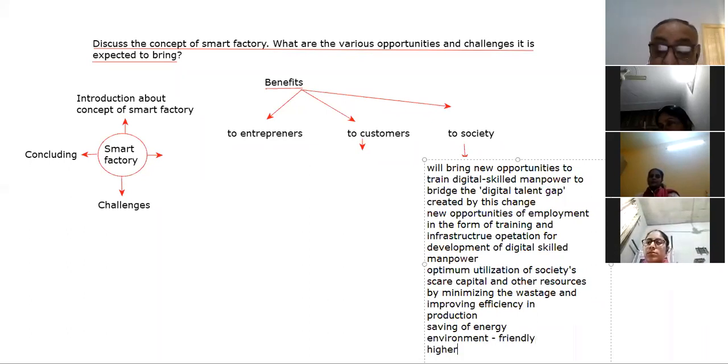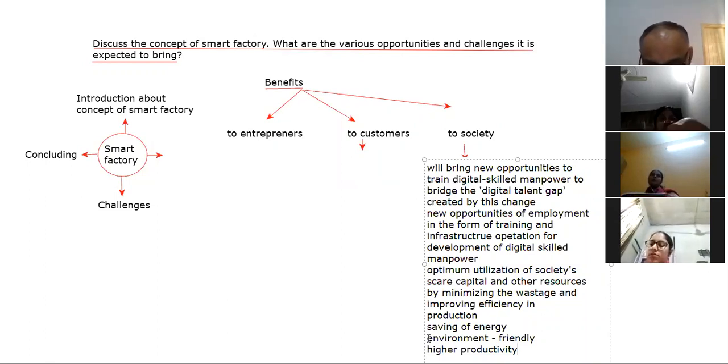Next, in society there will be higher productivity, because the level of production will increase. Isko hum eco sustainable production bhi keh sakte hain, environment friendly. That will be a much better term, I think.